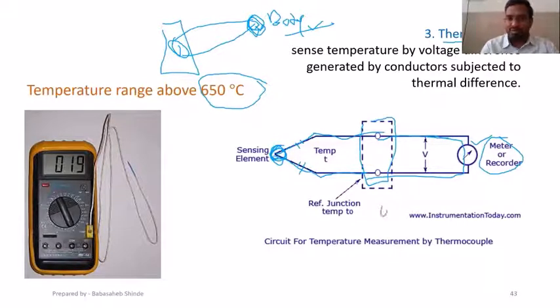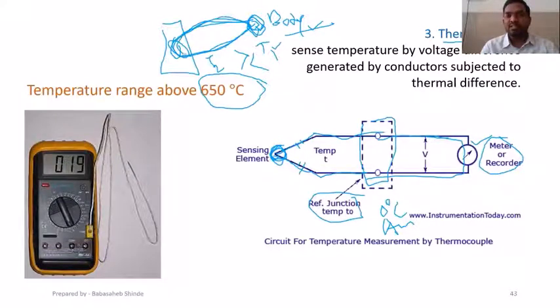Reference temperature, usually it is 0 degree Celsius or atmospheric temperature, but that temperature has to be constant, and that we are going to use as a reference temperature. If this is temperature T1, the body whose temperature is to be measured, and the reference junction is at temperature T2, if T1 is greater than T2 or T2 is greater than T1, an EMF will generate across this circuit.